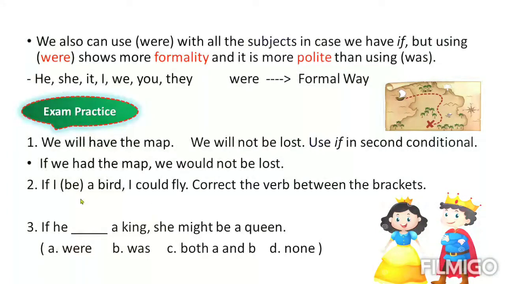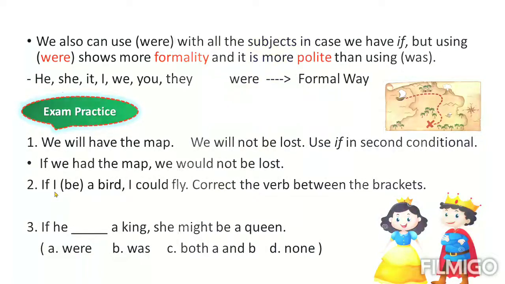We have to use second conditional, then you have to correct the form, which is past.